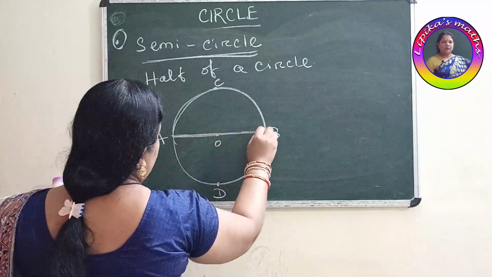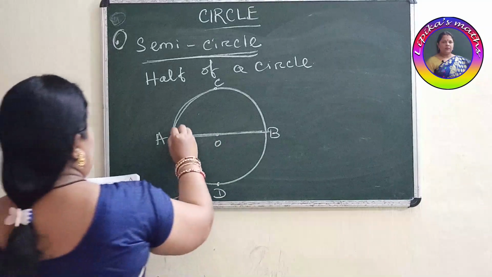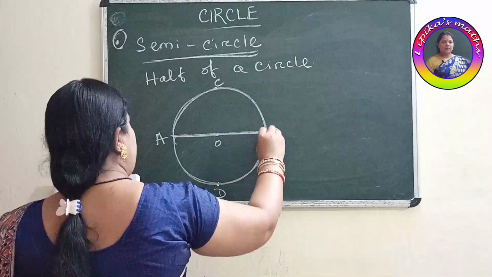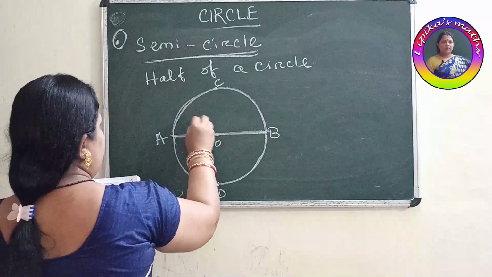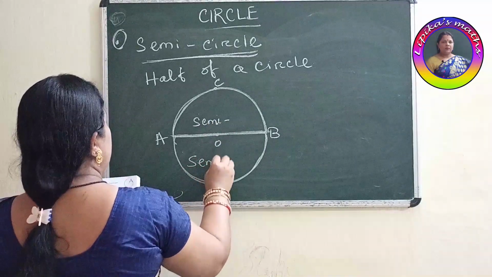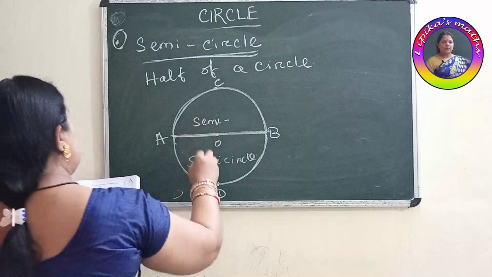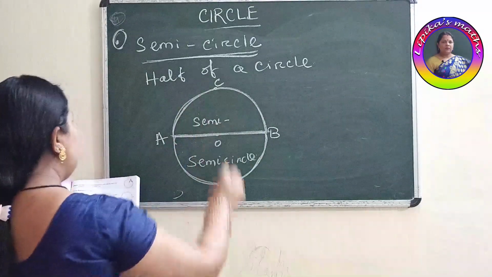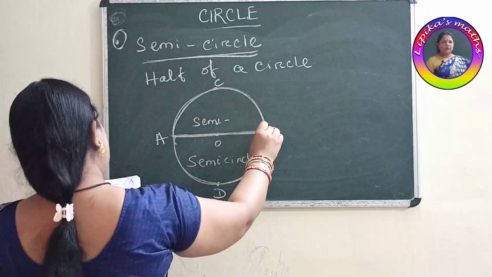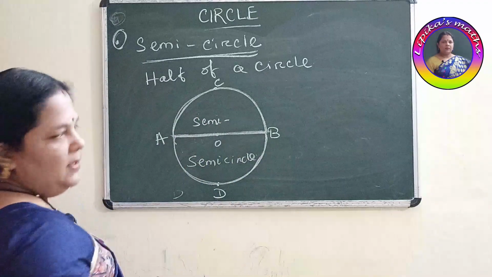This diameter is separating the circle into two equal parts. So this part is 1/2, this is also 1/2. This is one semicircle, this is also a semicircle. So two semicircles make a full circle. Here ACB and ADB both are semicircles.